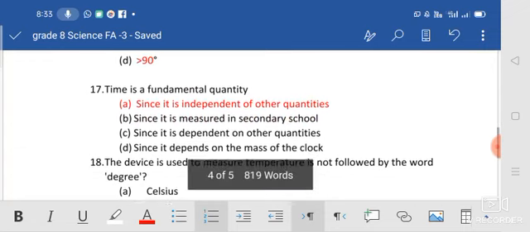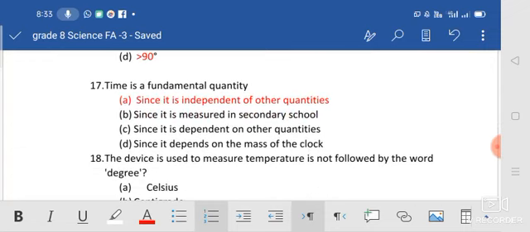Time is a fundamental quantity. Which statement says this? Listen. Since it is independent of other quantities. Yeah, that is a right statement because a fundamental quantity means it is independent. Okay, it has no need to depend on other quantities.